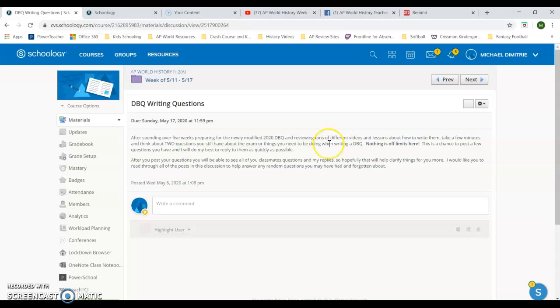And you are going to have to reply with your 2 questions. So after we've spent over 5 weeks preparing for this newly modified DBQ, take a few minutes and think about 2 questions you still have about the exam or things you need to be doing when you're writing a DBQ. And again, nothing is off limits here. This is a chance to post a few questions you have, and I'll do my best to reply to them as quickly as I can. And after you post, you'll be able to see all of your classmates' questions and my replies. So hopefully you'll clarify a lot of things you may have similar questions about.